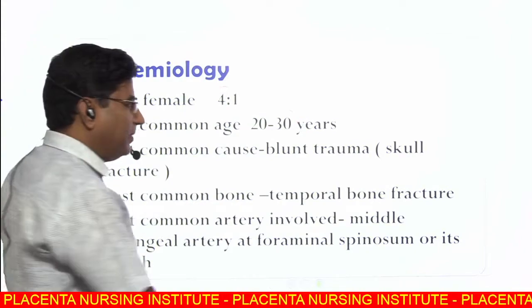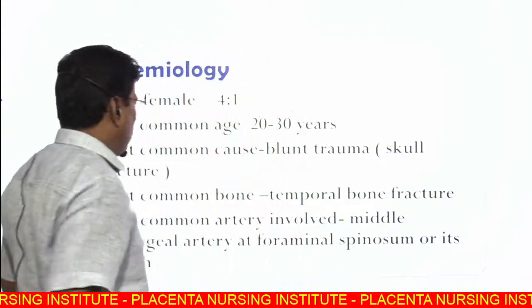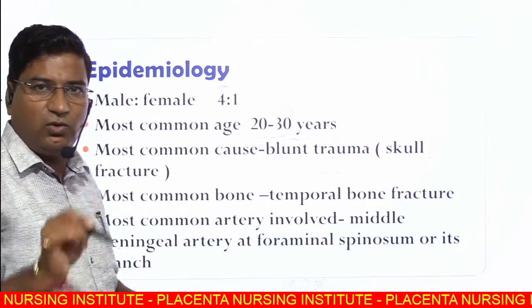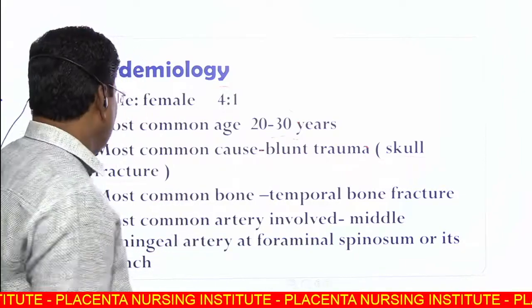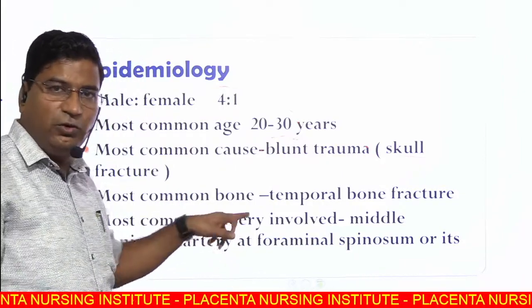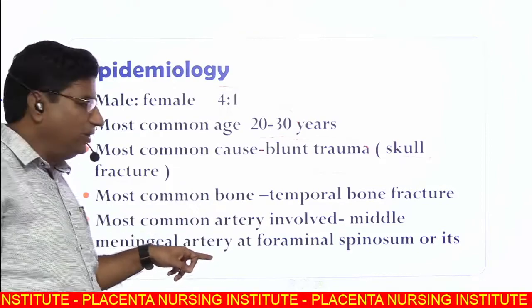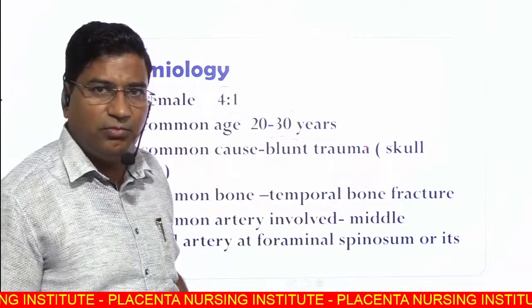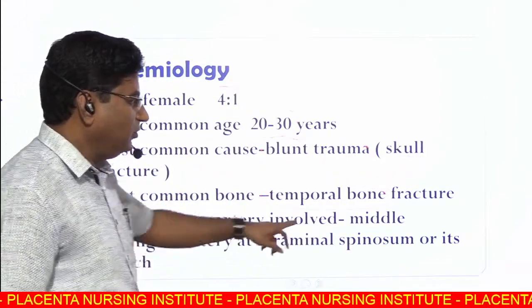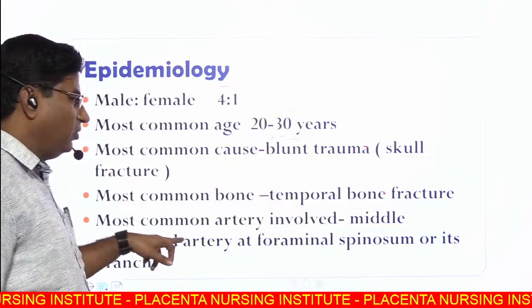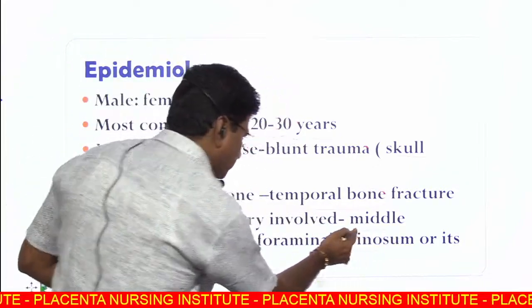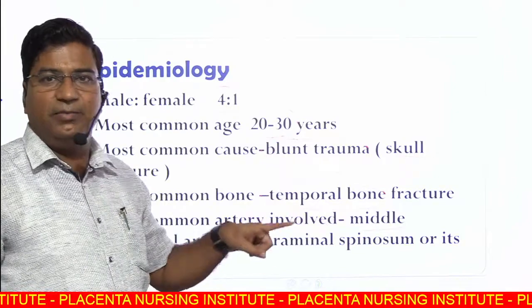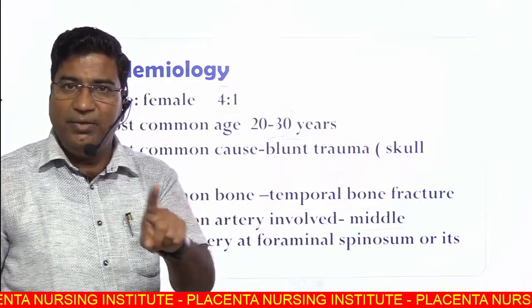The most common cause is blunt trauma. Skull fracture is the most common cause of the epidural hematoma. The most common bone fractured in extradural hematoma is the temporal bone. You hit the bone and it causes a temporal bone fracture, which most commonly involves the middle meningeal artery at the foramen spinosum or its branches, the anterior meningeal branch of the middle meningeal artery.